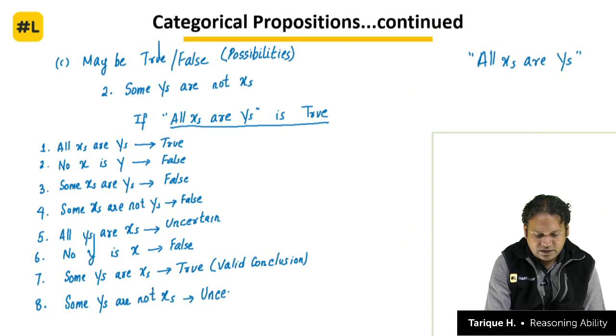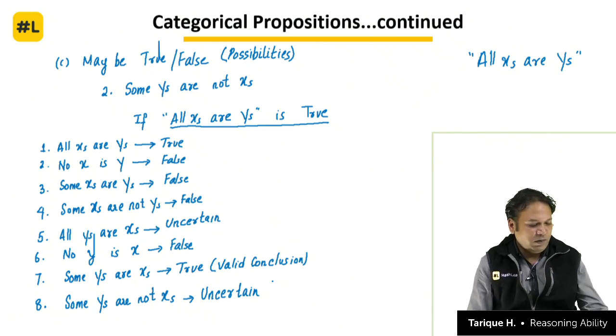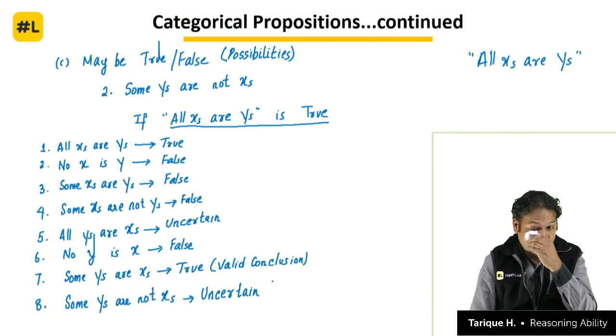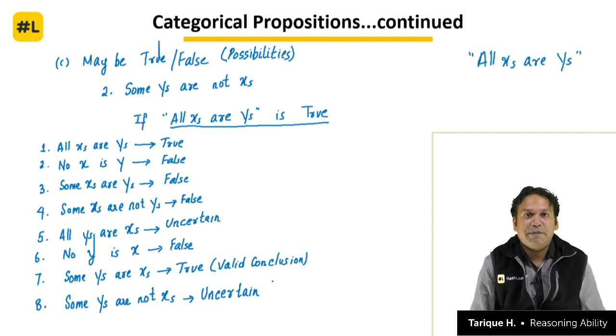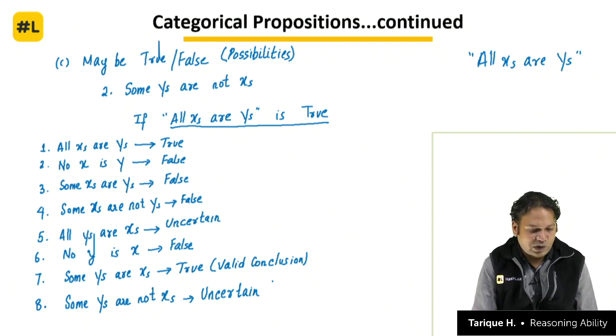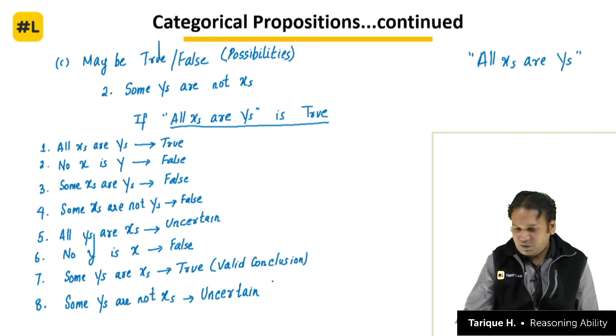So for every statement we are going to go through all of these things. You note down all the statements, and you can note down which of the statements are true, which are false, and which are uncertain. Very clearly you will note down everything so that you can revise through this, and this will help you in making sure that always you get the answers right. So we have finished the first statement. We will move to the next one.